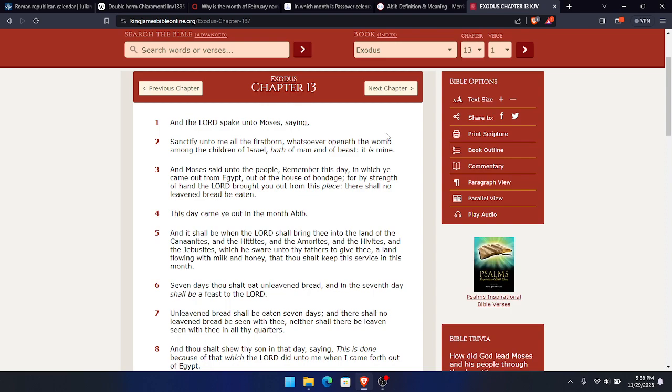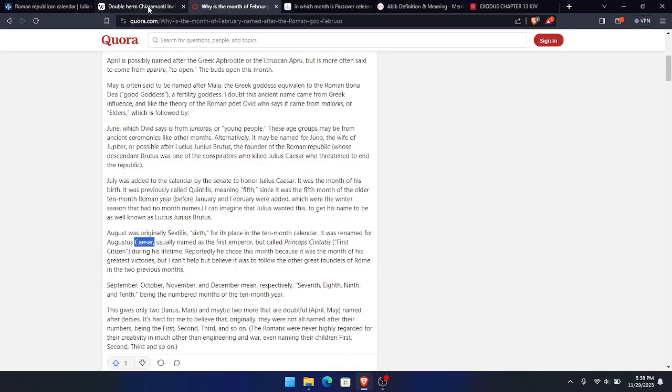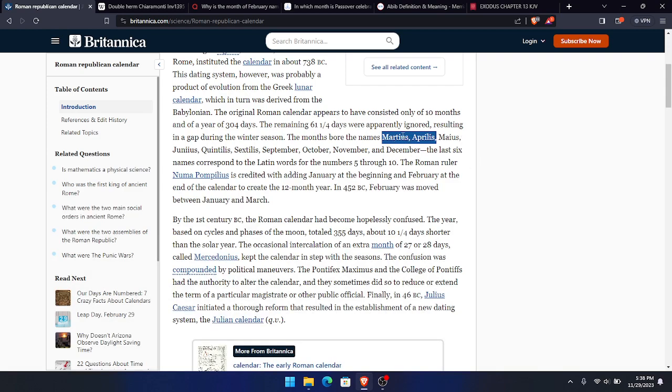So when we look up what the word Abib is, it says right here, Abib, the pre-exile name of the first month of the year. It says it fell about the time of March and April, the first months of the year. Marches, which was previously known as Marches, and then Aprilis. Because you got 1, 2, 3, 4, 5, 6, 7, 8, 9, 10. Those are 10 months.